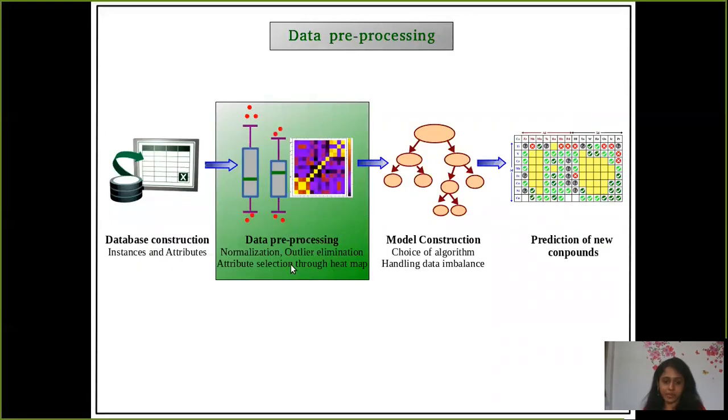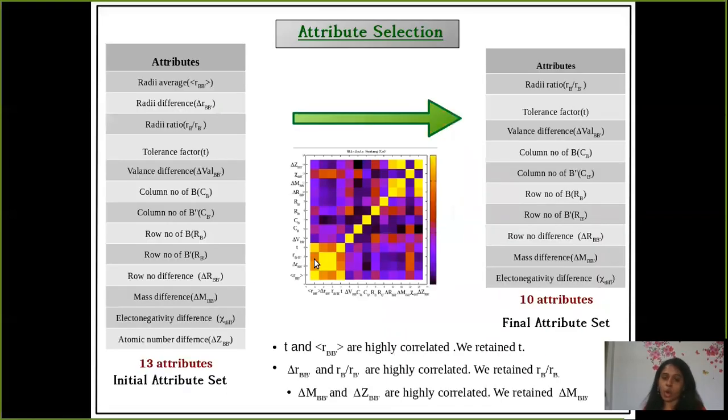The next step is data pre-processing. So we have normalized our data and we have eliminated the outliers. We have also calculated the correlation between different attributes using the heat map, as you can see here. And we set a cutoff and we found that these three sets of attributes are highly correlated. So we have discarded one from each pair, and these are the final 10 attributes. So this is the final attribute set. We consider this set for our model construction.